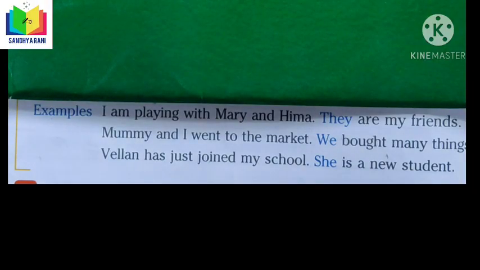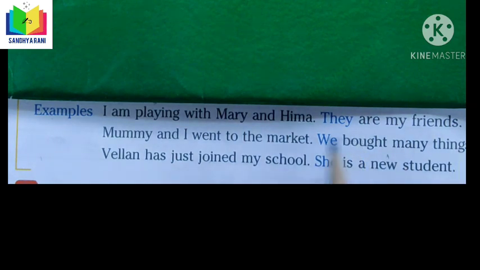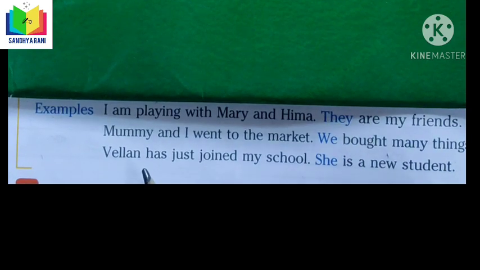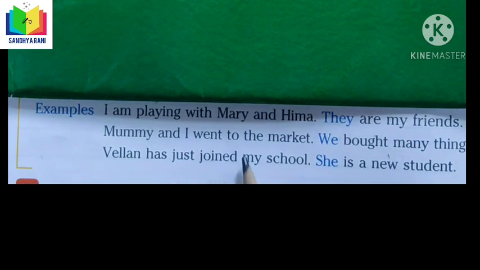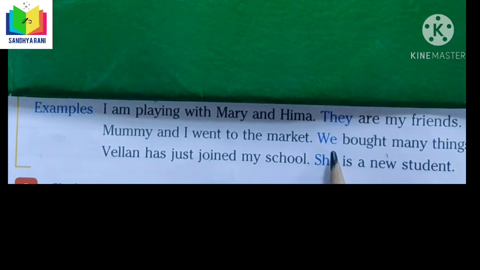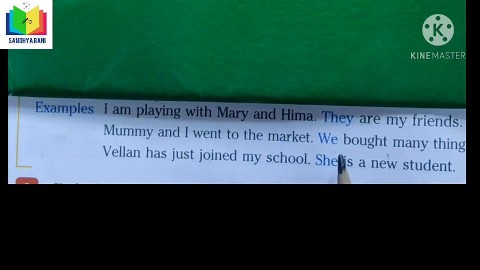See the examples here, children. I am playing with Mary and Hima. They are my friends. Here, instead of their names, we use the common pronoun they. In the same manner, Mummy and I went to the market. We bought many things. Here, we means who? Mummy and I. Here again we used the common pronoun we.